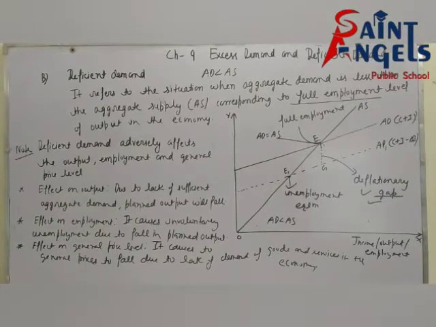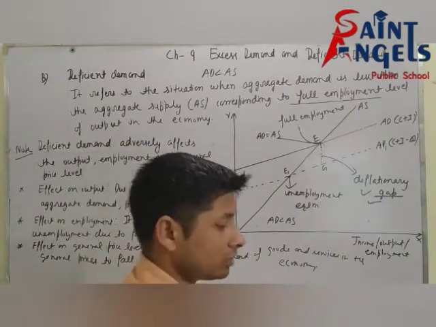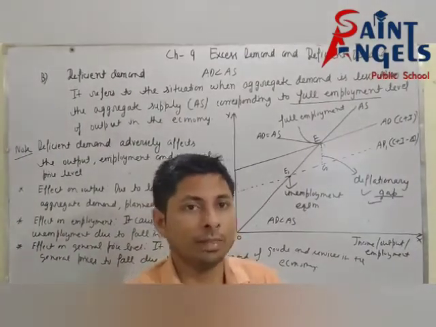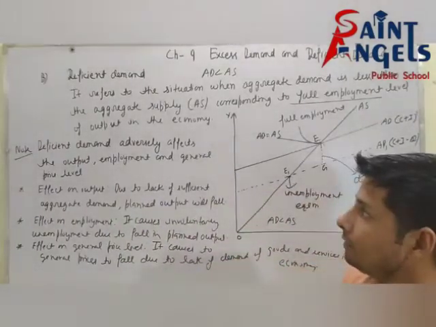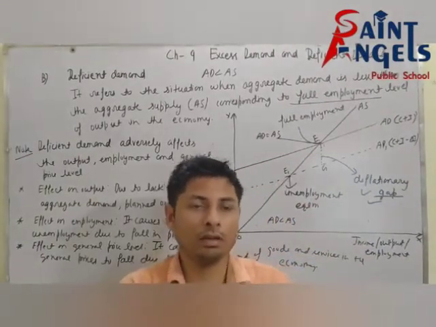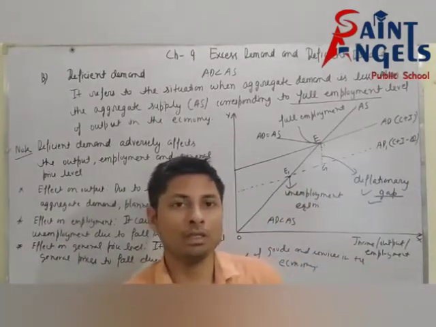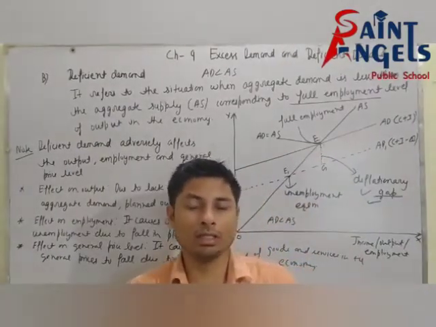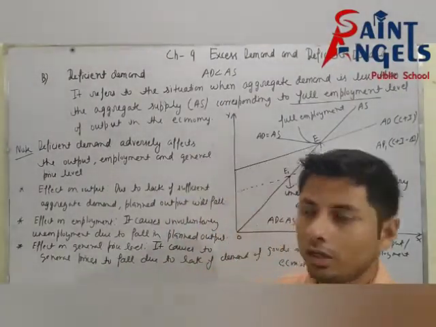How will you explain this? First of all, what do you mean by deficient demand? It refers to the situation when aggregate demand is less than the aggregate supply corresponding to full employment level of output in the economy. This is the definition of deficient demand. Deficient demand creates deflationary gap, and measures the deficiency of aggregate demand. Deflationary gap refers to the gap by which actual aggregate demand is less than the planned aggregate demand to establish full employment equilibrium.